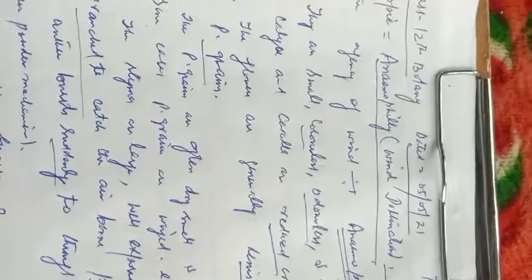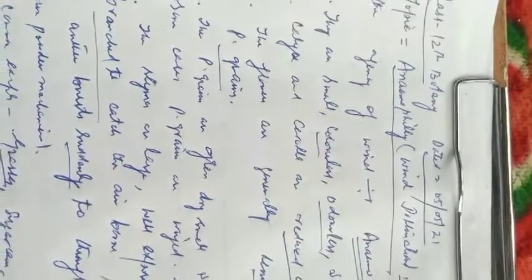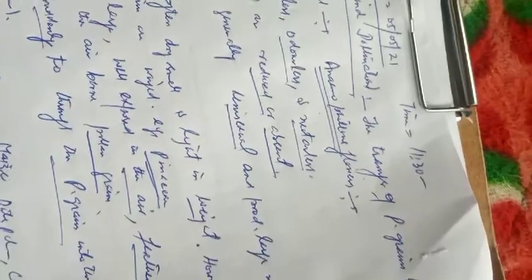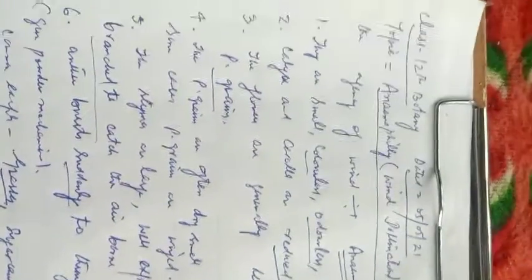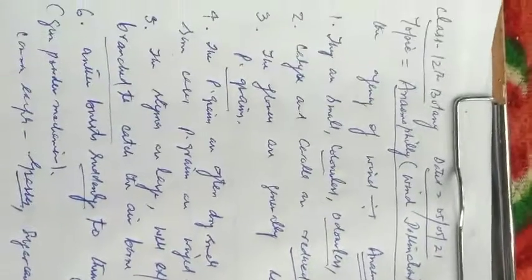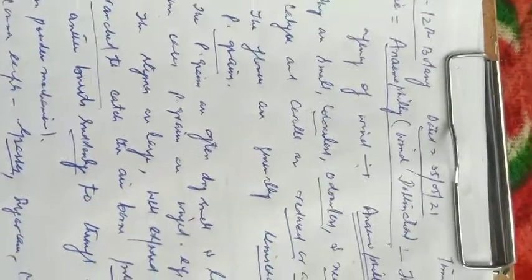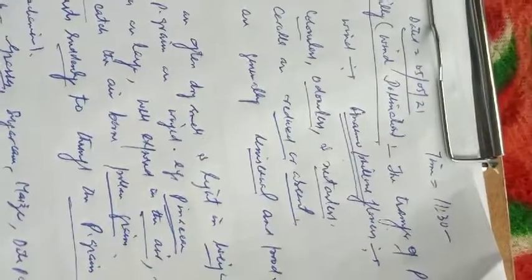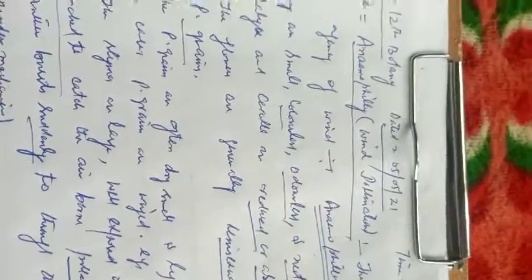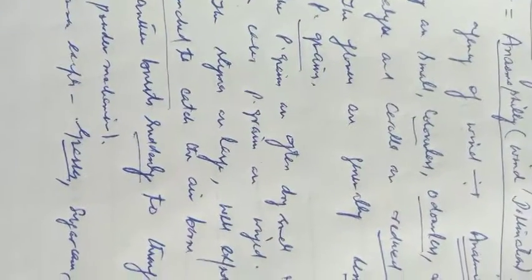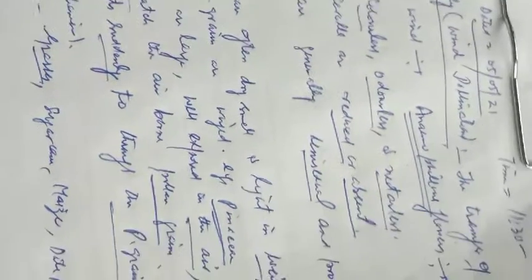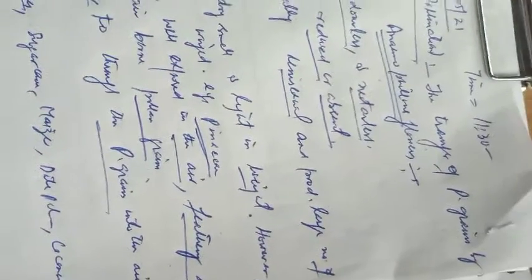Example is Pinaceae. Number fifth feature, the stigmas are large, well exposed in the air, feathery or branched to catch the airborne pollen grains easily. Number sixth feature, in some cases the anther bursts suddenly to throw the pollen grains into the air. That is called the gunpowder mechanism. Some common examples of anemophilous flowers are grasses, sugarcane, maize, date palm, coconut, etc.